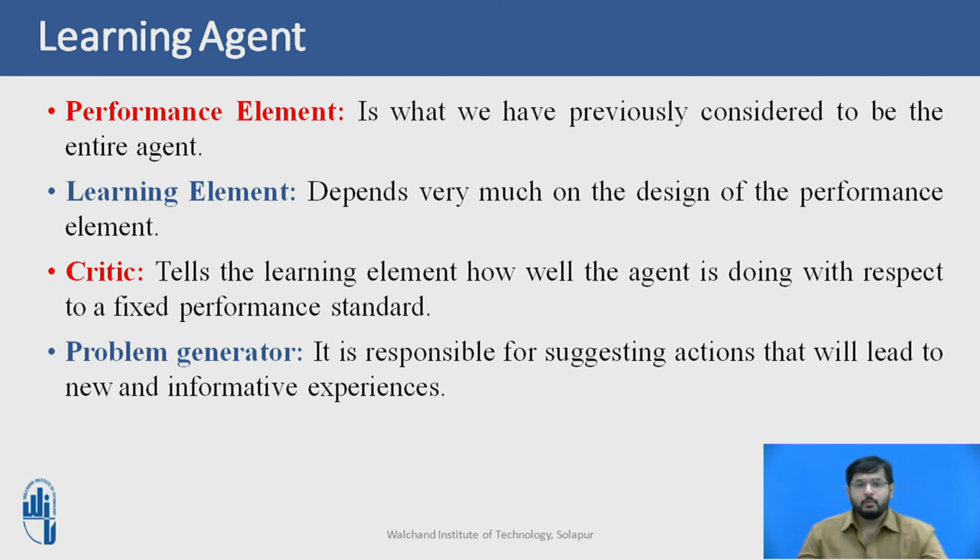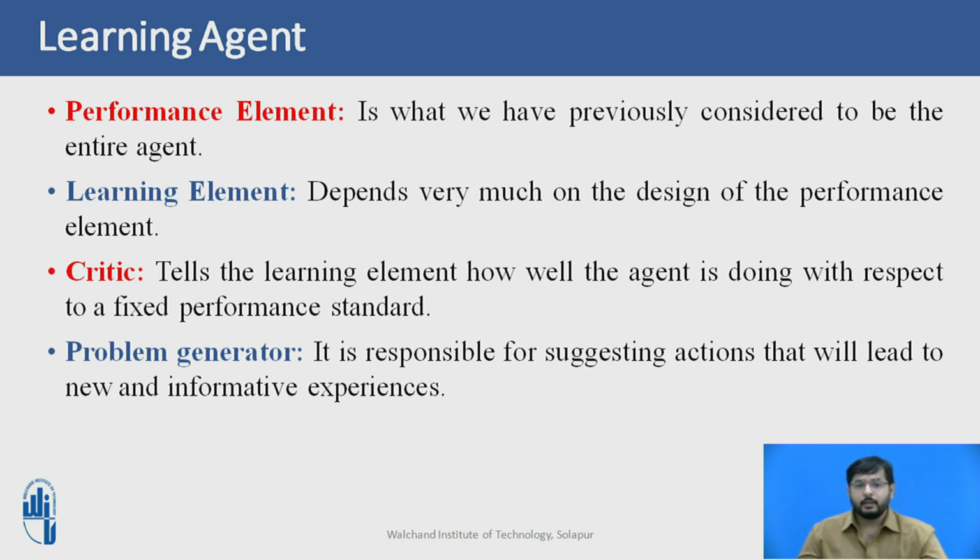The last component is the problem generator. It is responsible for suggesting actions that will lead to new informative experiences. If the performance element had its way, it would keep doing the actions that are best given what it knows. But if the agent is willing to explore a little and do some perhaps suboptimal actions in the short run, it might discover much better actions for the long run. The problem generator's job is to suggest these exploratory actions. This is what scientists do when they carry out experiments.